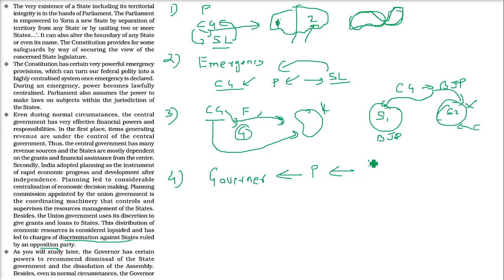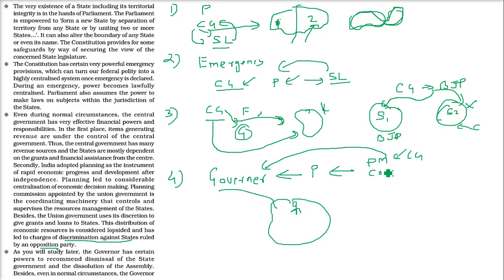The President is the representative of the Prime Minister and the council of ministers. Actually, the governor is the representative of the central government. So now in a state, this governor has come. He is representing the state, but he is probably from the party of the central government, which has made a majority and formed the government. Now there is a majority of an opposition party in the state, so there is always a conflict.